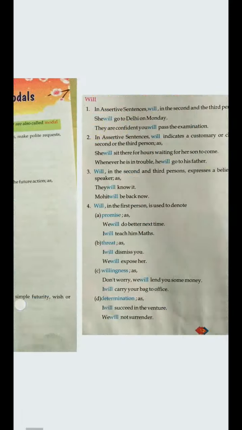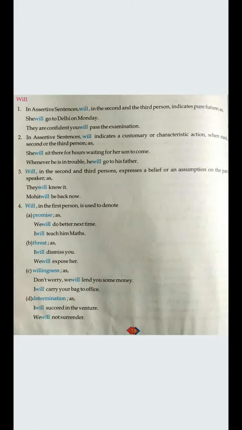Now, let's see the further use of will. Will is used in assertive sentences. As we all know, will is used in the future reference with he, she, it and they. So you can see the example, she will go to Delhi on Monday. That means it's her future intention to go to Delhi on Monday.